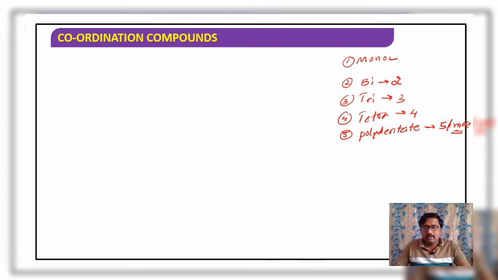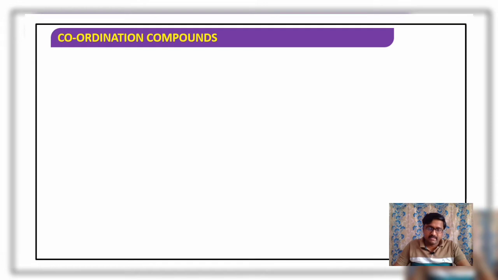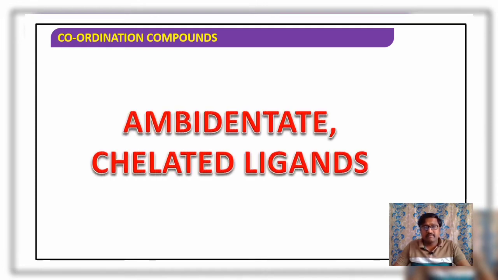Alright. Now in this session we are going to consider a special type of ligands. They are considered ambidentate ligands and chelating ligands. In this session we will try to understand the meaning of ambidentate and chelating ligands.